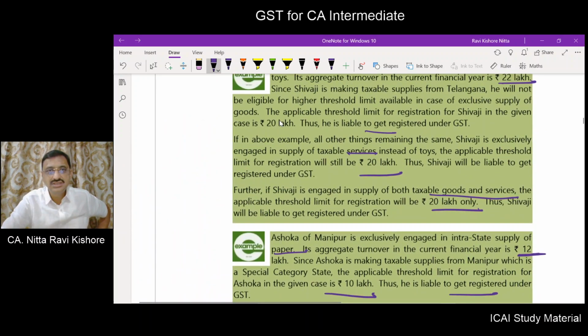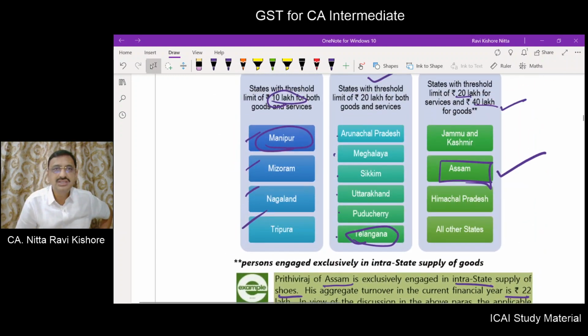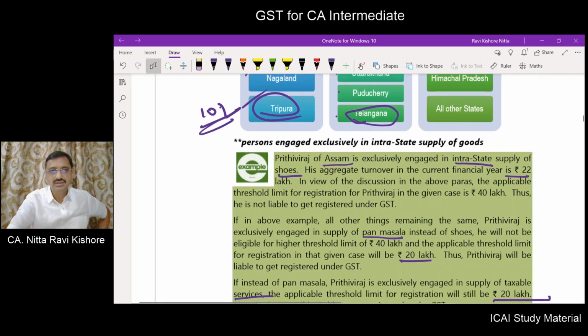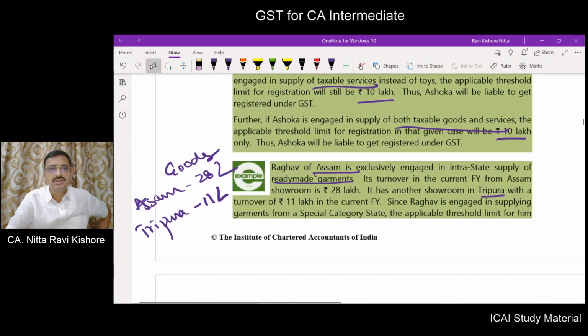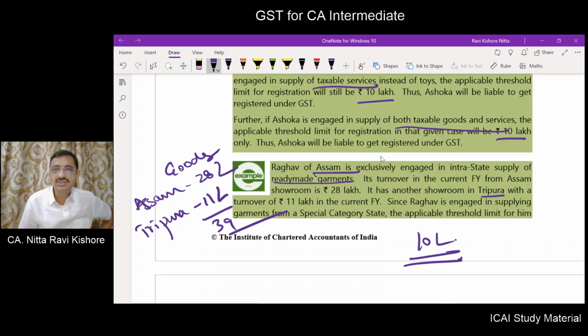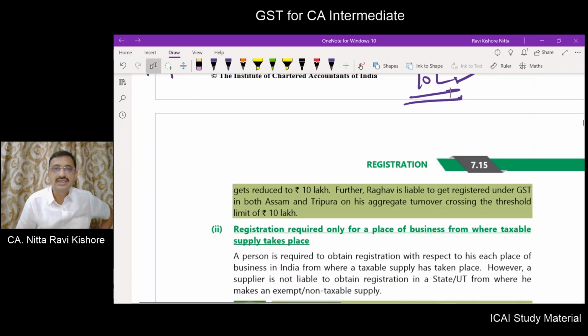Now Tripura is a special category state. Means the threshold limit for everything is only 10 lakhs. Since it is a special category state, the threshold becomes 10 lakhs. So the turnover here is 39 lakhs, and the threshold limit is only 10 lakhs. Right?